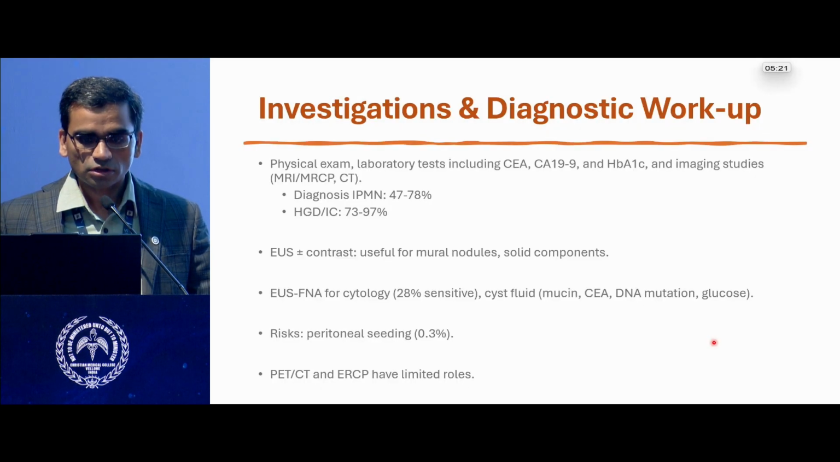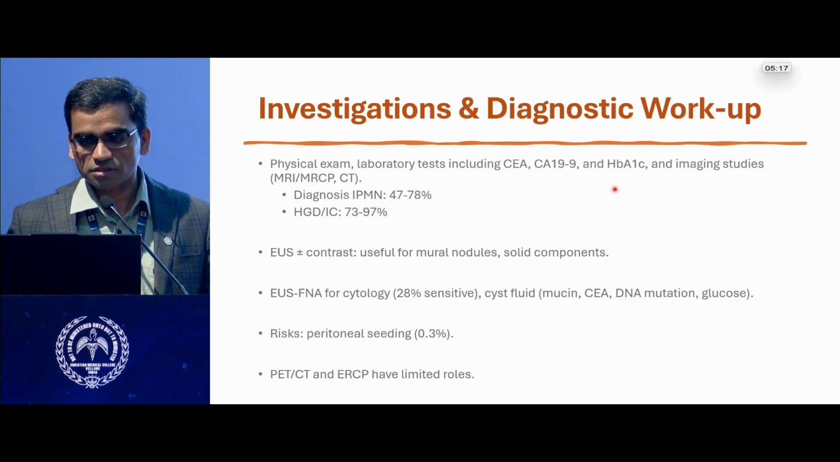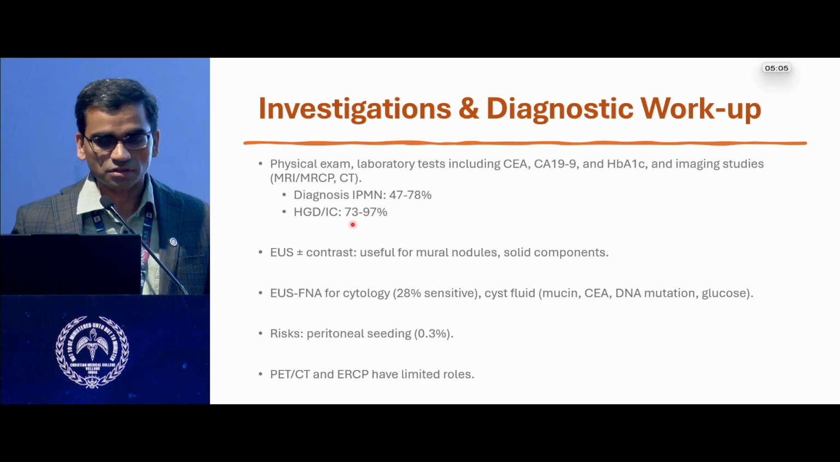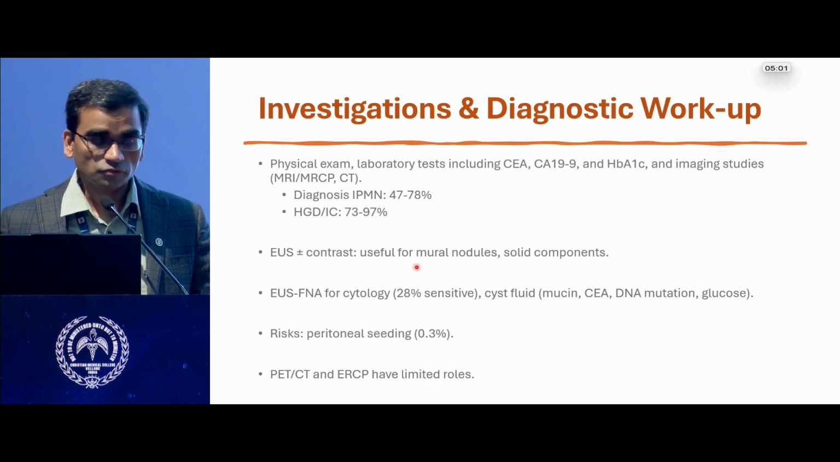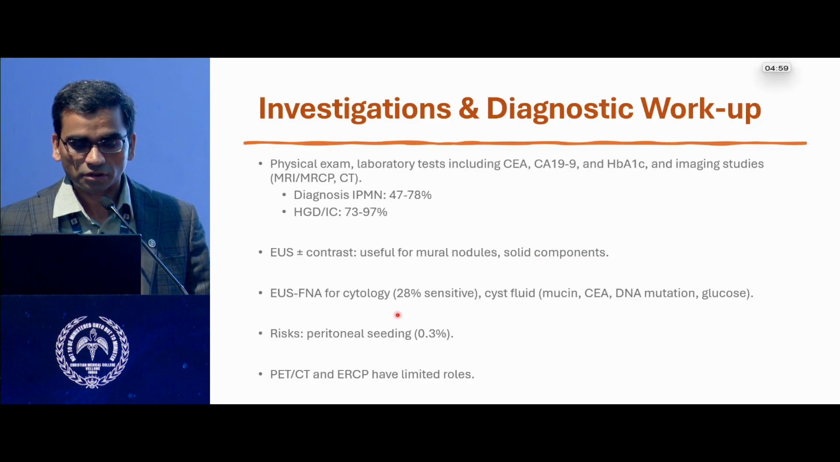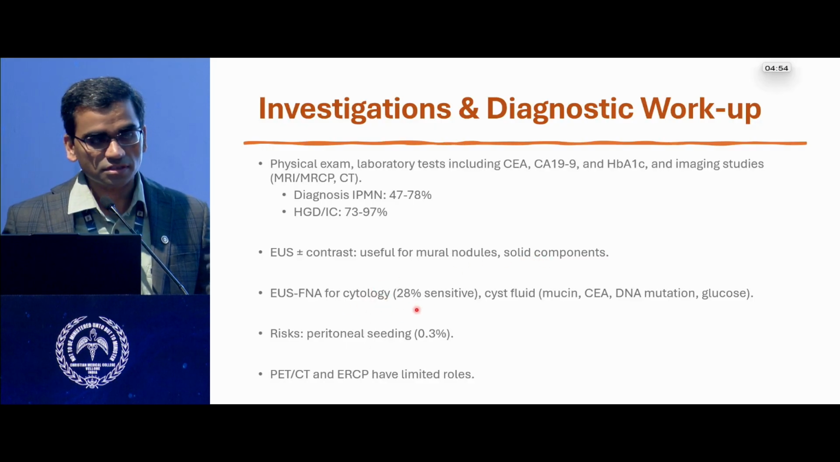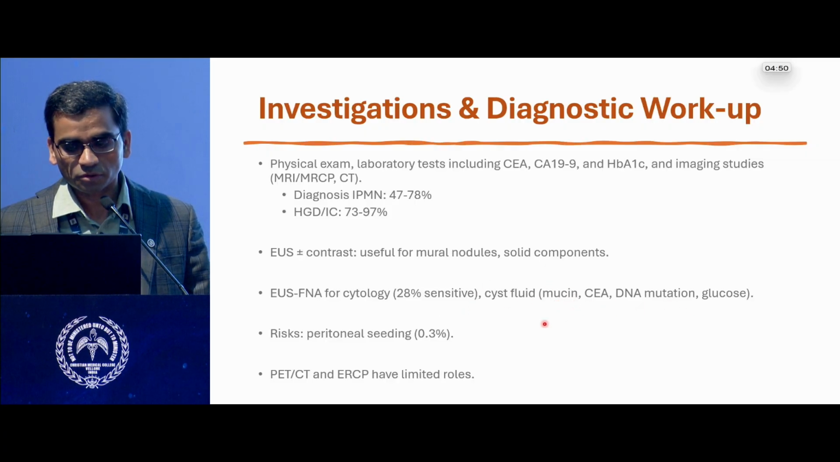So after physical examination, a series of laboratory tests are run on these patients: CEA, CA19-9, the sugar profile, and the cross-sectional imaging. With all these modalities, we can achieve a diagnosis of IPMN in up to 80% of cases, and high-grade dysplasia or invasive cancer in between 75 to 97% of cases. Adding contrast and EUS is useful for mural nodules and solid component evaluation. If you start aspirating the cyst fluid, you can get a cytology, which is sensitive in 28%, and can study various markers like mucin, CEA, DNA mutation, and glucose.